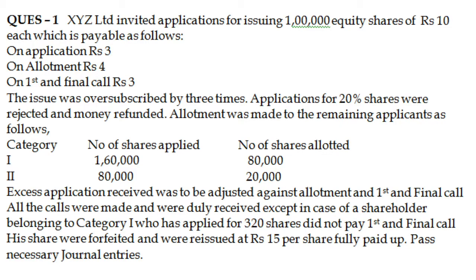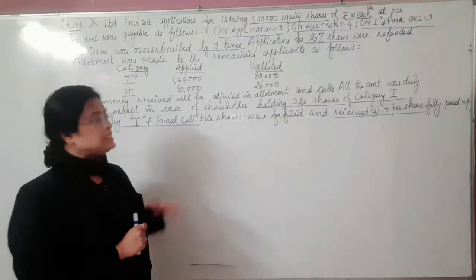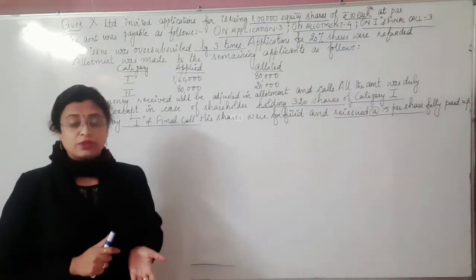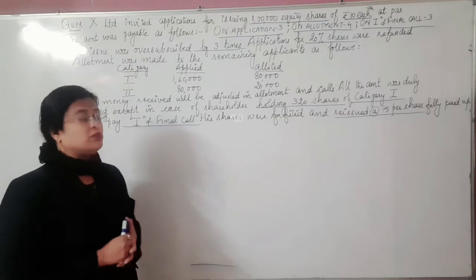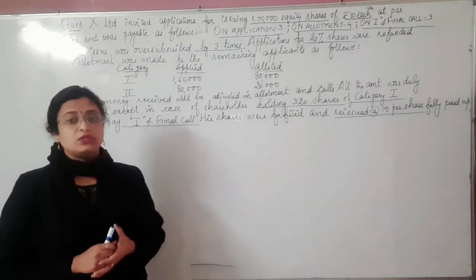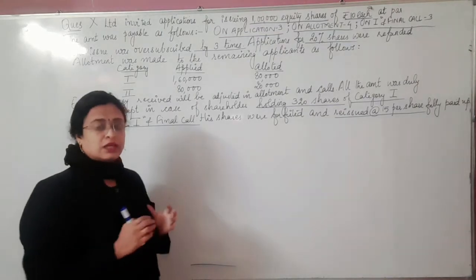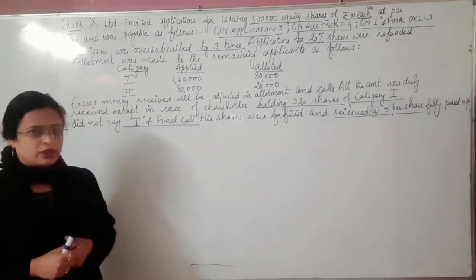So this is actually a full-fledged question based upon pro rata allotment and forfeiture. Here we will be seeing from the very beginning till reissue, or till transferring up to the capital reserve, what all the accounting treatment we are supposed to do with reference to this very particular question. So let's understand the concept even more clearly through this question.